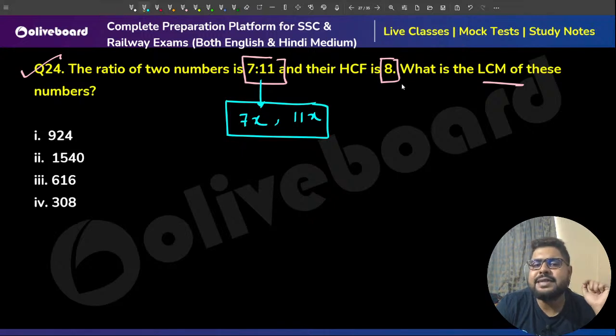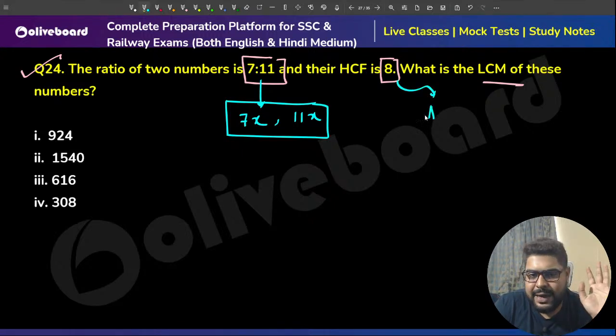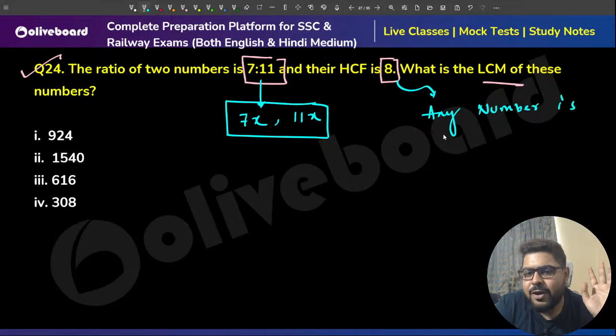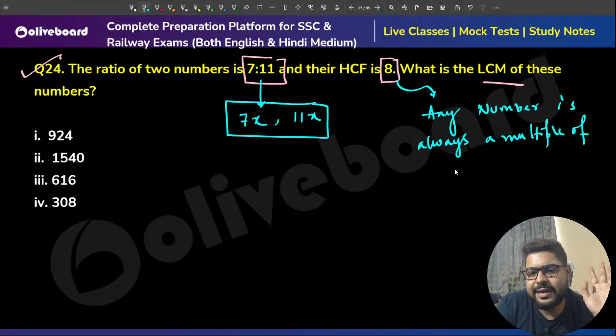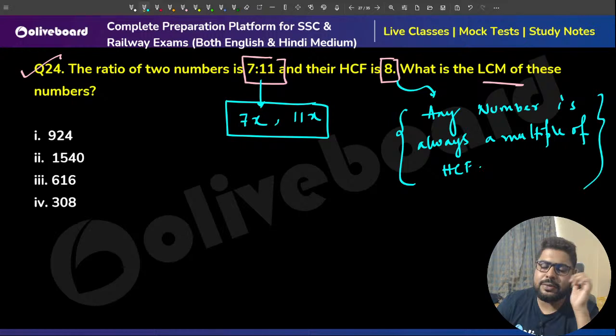So always remember, any number is always a multiple of the HCF. Meaning you have taken 2 numbers, 3 numbers, multiple numbers, more than one number.